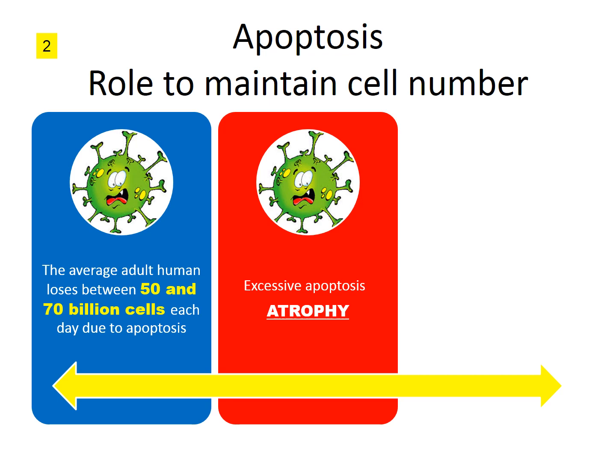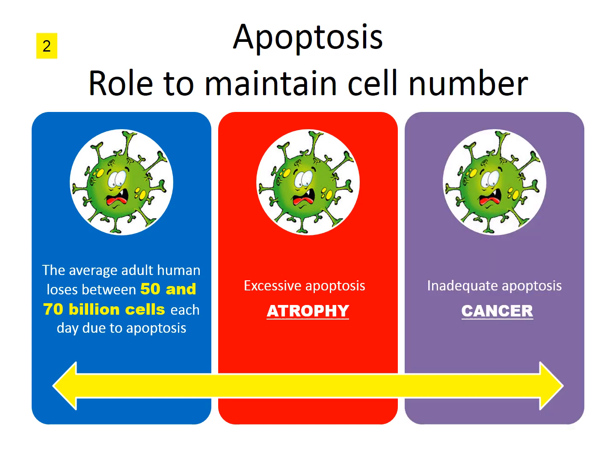And if apoptosis is decreased, there is an unregulated increase in cell number, which can lead to a cancer-like condition. So apoptosis has a very essential role in maintaining cell number, creating a balance between functional and dysfunctional cells and keeping the cell number within a physiological limit.